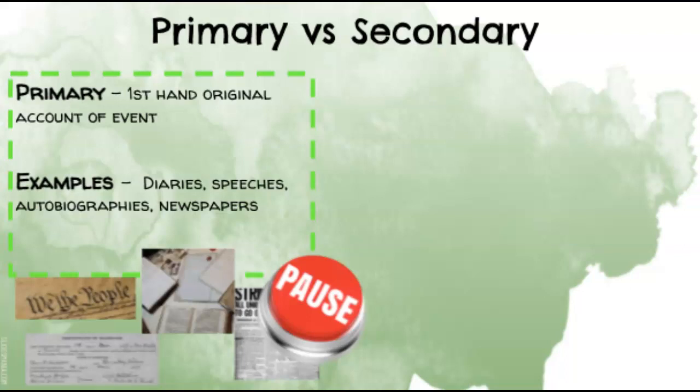So if I wrote an autobiography, it would be a book about my life. And newspapers are another example of primary sources. So if you're witnessing an event, you are a primary source.